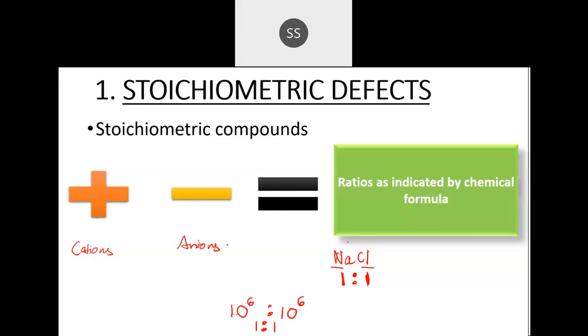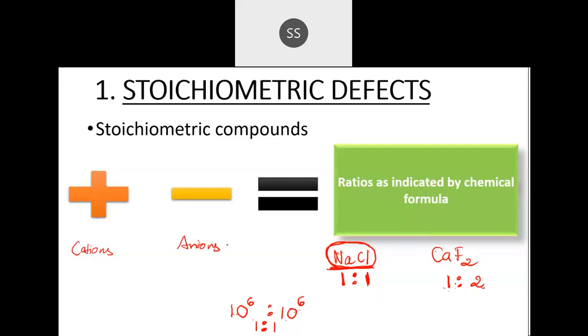So finally, the actual compound formula is NaCl. That means for one Na, we have one chlorine ion. So your positive and negative ion ratio should come as equal, with respect to the standard formula. In the case of NaCl, it is one Na and one chlorine. But if it is a diatomic, divalent compound, then it will be different. For example, calcium fluoride CaF2: what should be the ratio we should get? For one calcium ion, you should get two fluorine ions. So this ratio finally you should get.